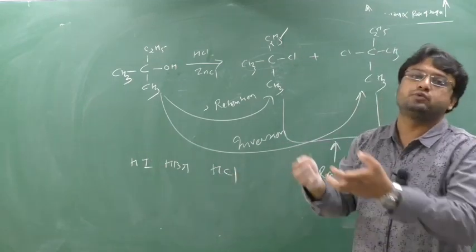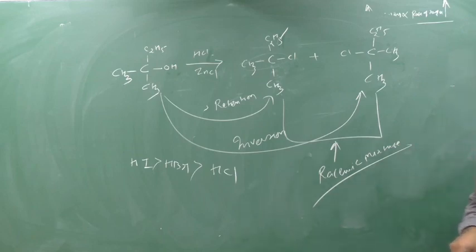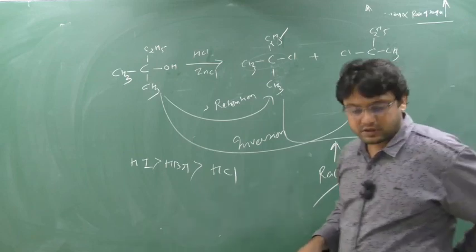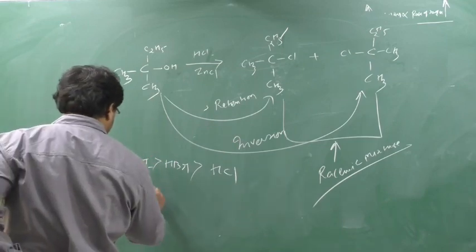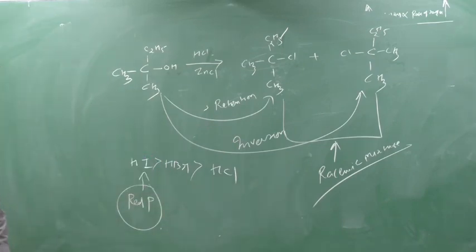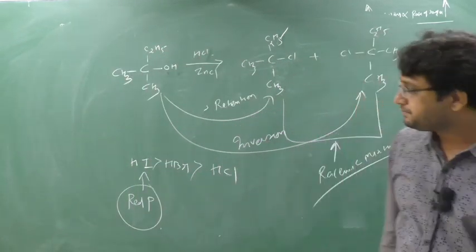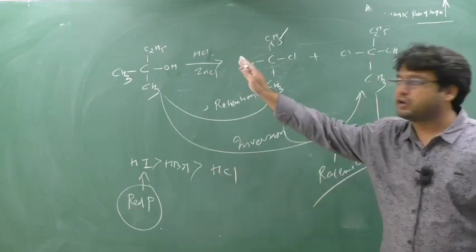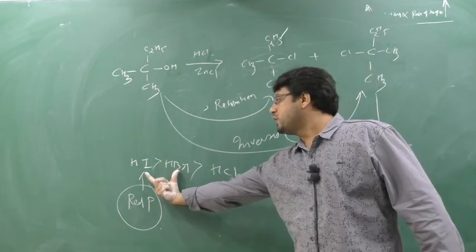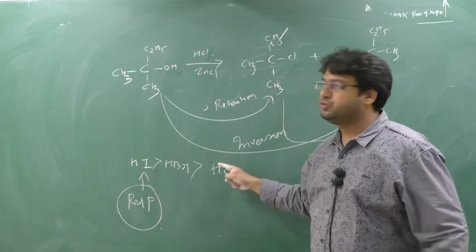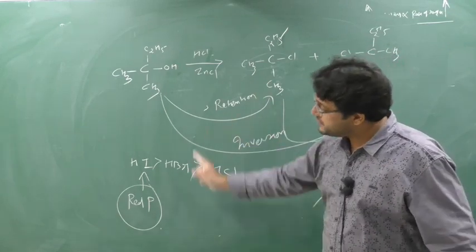So which one speeds up the reaction? HI will show the very fast reaction with alcohol, but in the presence of red phosphorus. So we will see this in the next class. And if I am taking HCl plus alcohol plus ZnCl2, this is a Lucas test. HBr reactions are not a Lucas test, okay. HCl plus ZnCl2 is only known as a Lucas test, but I can do the reaction of alcohol with HBr as well as with HI.